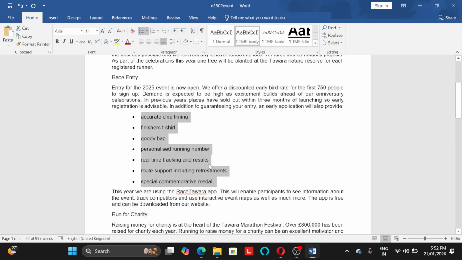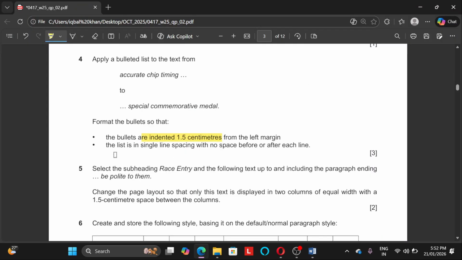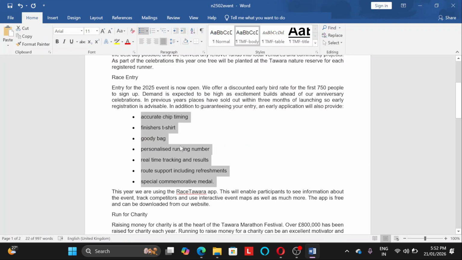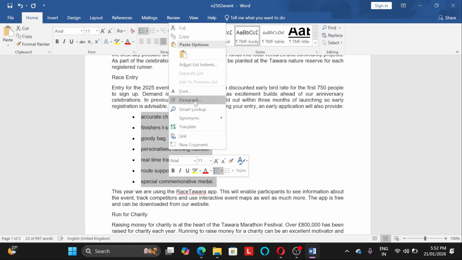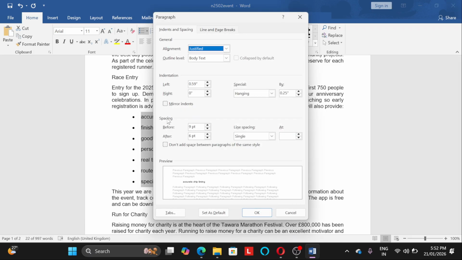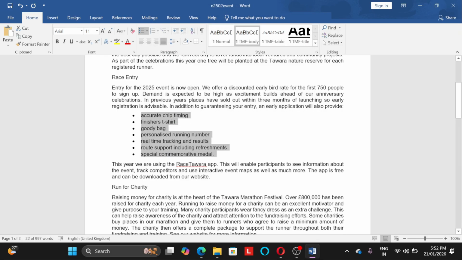Okay, press OK. Perfect. Next, the list is in single line spacing with no space before or after each line. So right click, we'll go to paragraph again. Here we have spacing, and before is 0 and after is also 0, and single line spacing. Done.